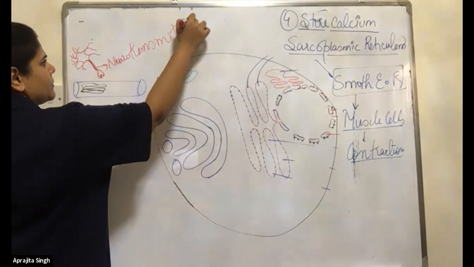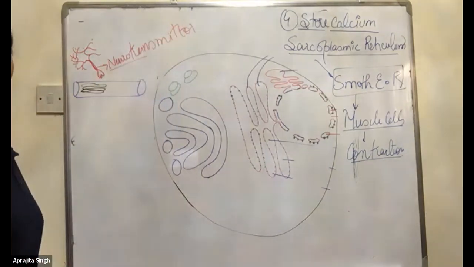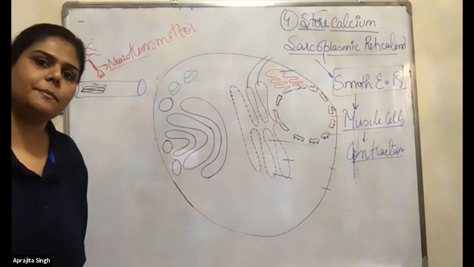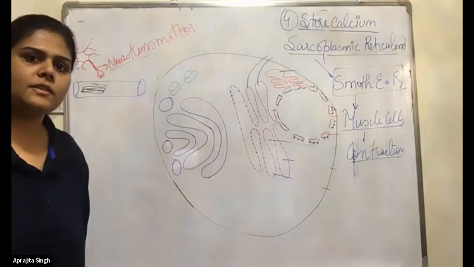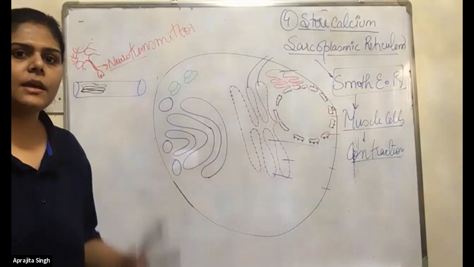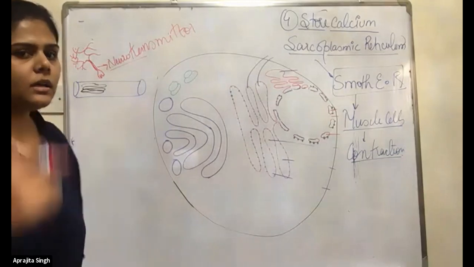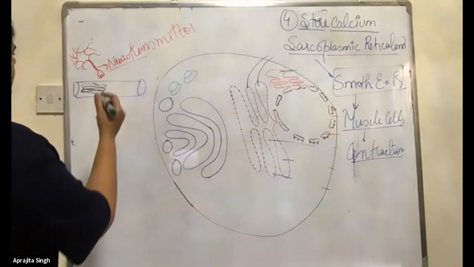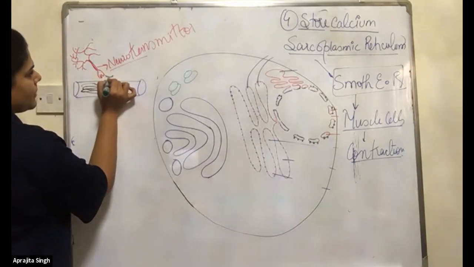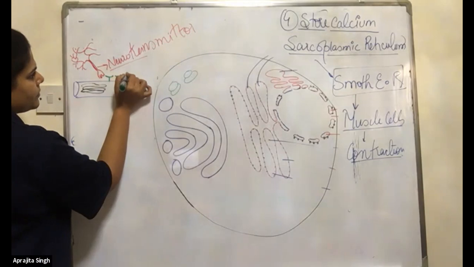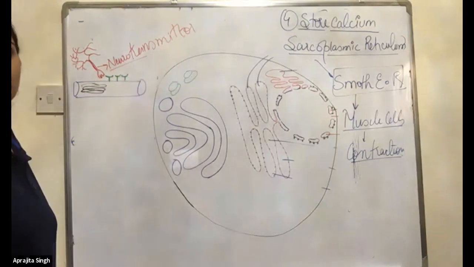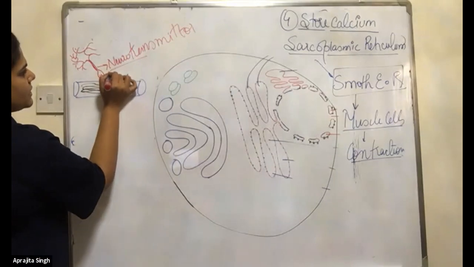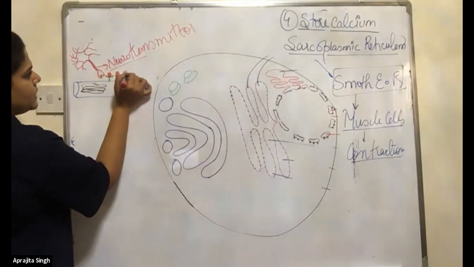Now we know all cell membranes have receptors. Remember, in the function of the cell membrane, they have receptors for particular things. So the muscle cell also has receptors here like this.